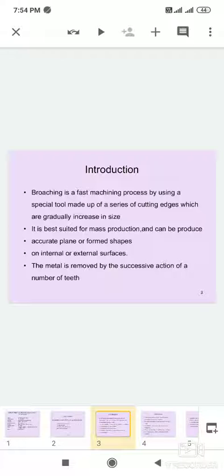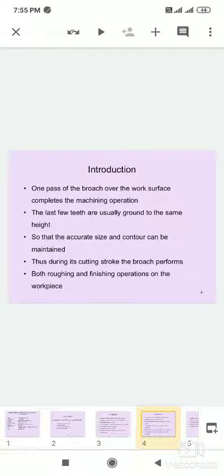It is best suited for mass production and can produce accurate plane or formed shapes on internal or external surfaces. The metal is removed by the successive action of a number of teeth. One pass of the broach over the work surface completes the machining operation.